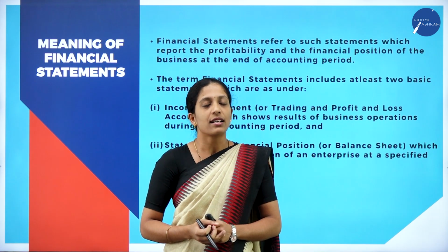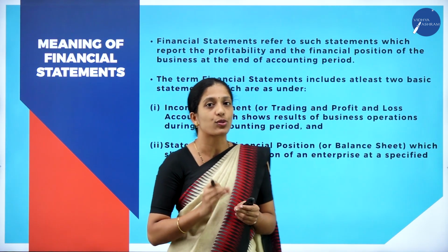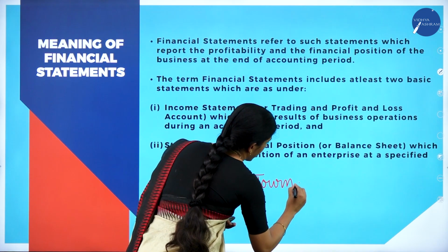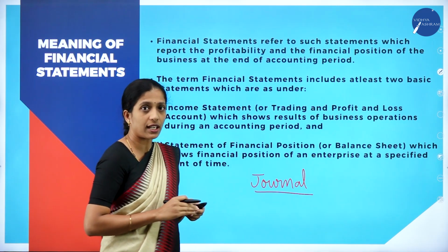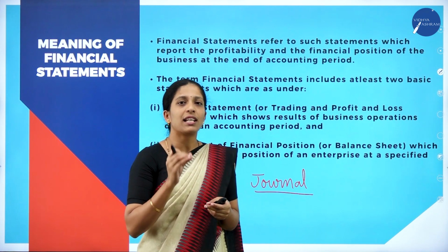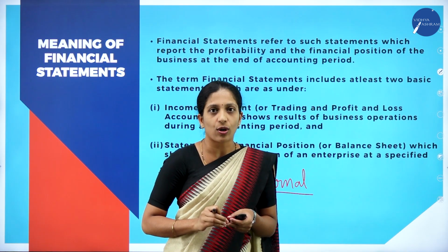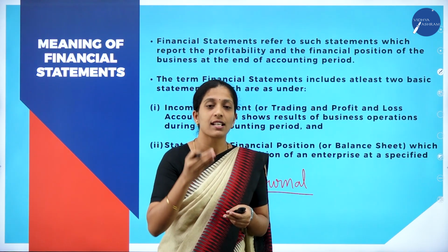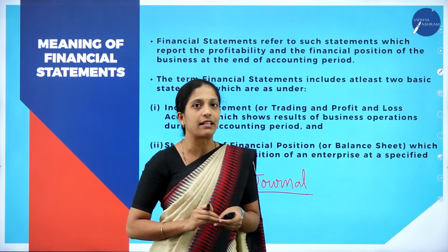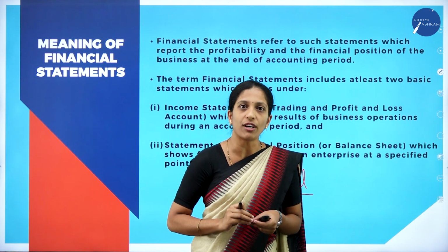So you know about it, we are going to start recording the transactions in a particular book which is called as what? Journal. We are going to record in a chronological order. So journal is called as Book of Original Entry, where the transactions are recorded in chronological order, which means as per the date we are going to record the transactions, and there also we have a condition that we will record only those transactions which is measured in terms of money.